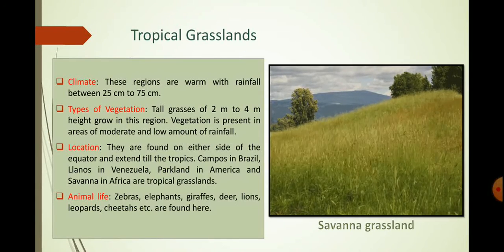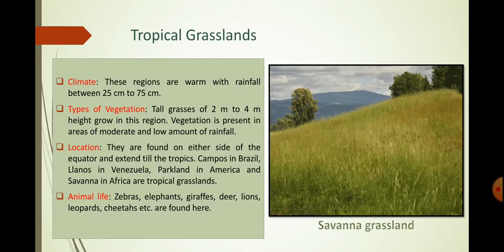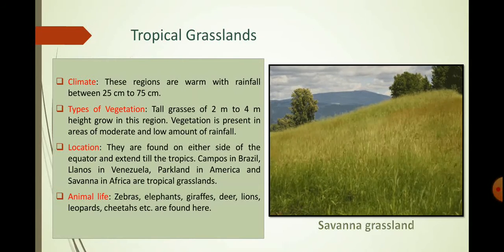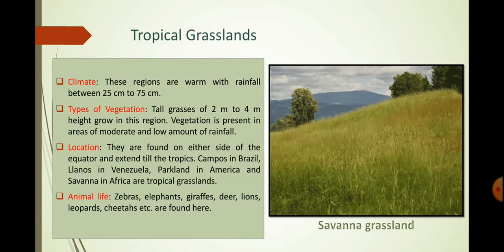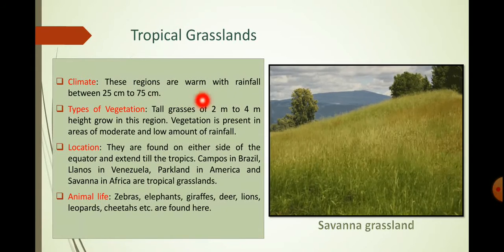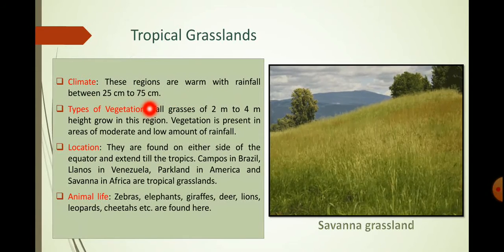Again we will study the same thing, that is what is the climate of this tropical grassland, what is the vegetations, location, animal and plant life. Now, what is the climate of this? This region are warm with rainfall between 25 centimeter to 75 centimeter.